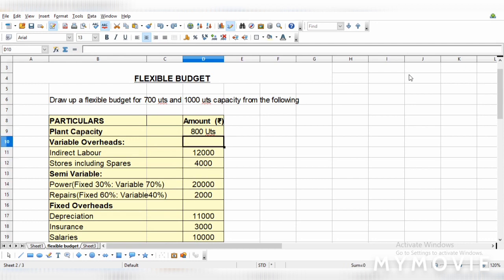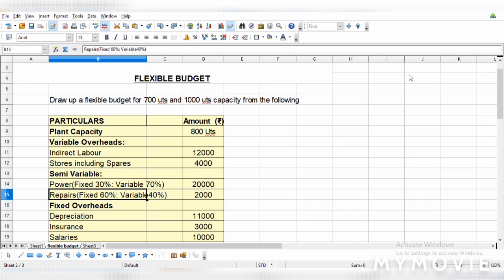It has variable costs, semi-variable costs, and then fixed overheads. Under each head you can see certain expenses and the amounts given. Under semi-variable cost, it is partly fixed and partly variable. A percentage of it is fixed and a percentage of it is variable. So those expenses are listed under semi-variable cost.